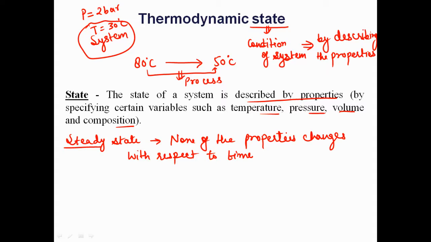So I think the meaning of thermodynamic state is clear. In the next video, I am going to discuss the process: what is meant by a process, and what the different types of processes are, for example adiabatic process, isothermal process, isochoric process. We will discuss these processes in detail in the next video.